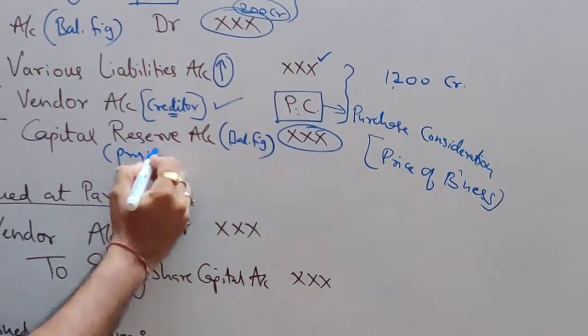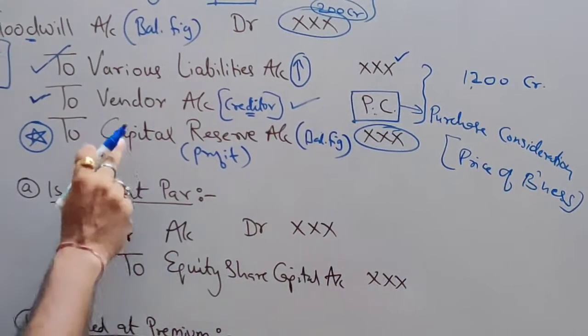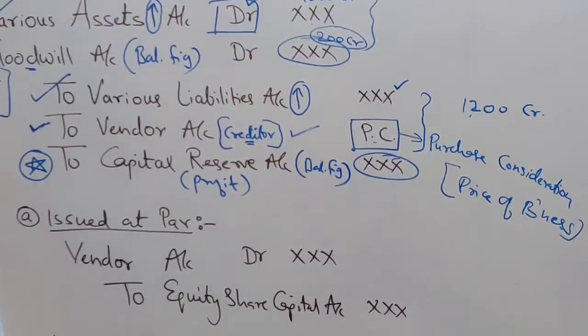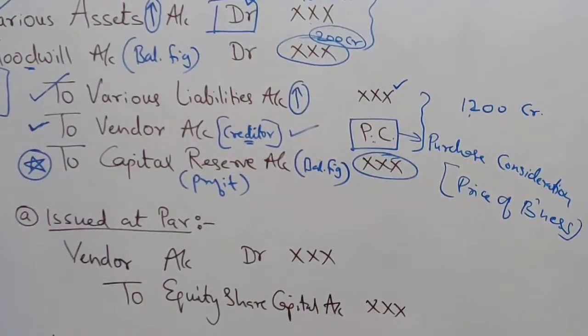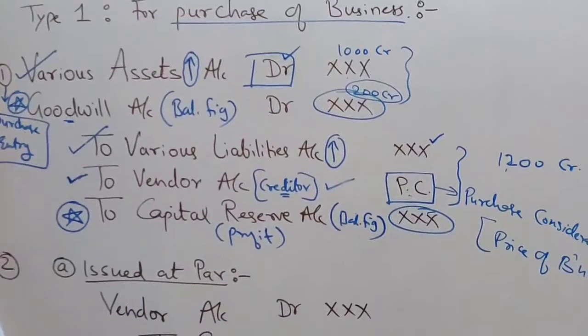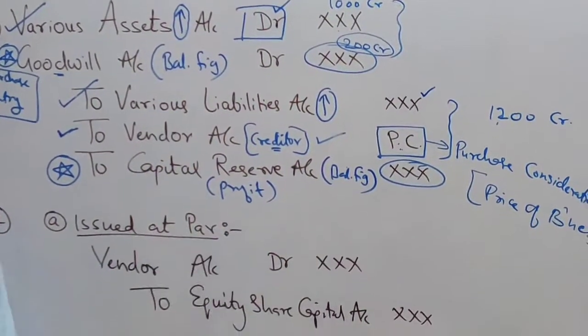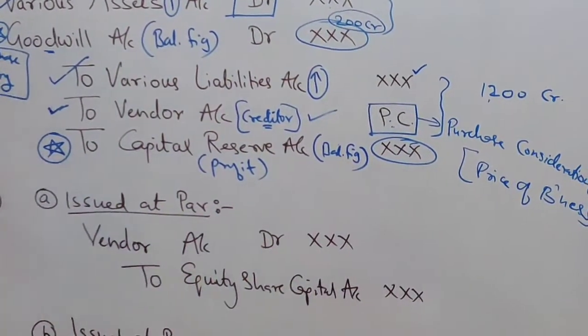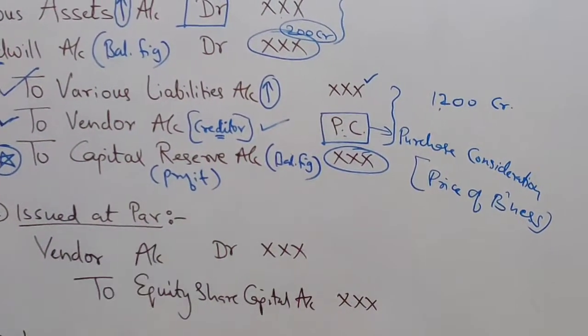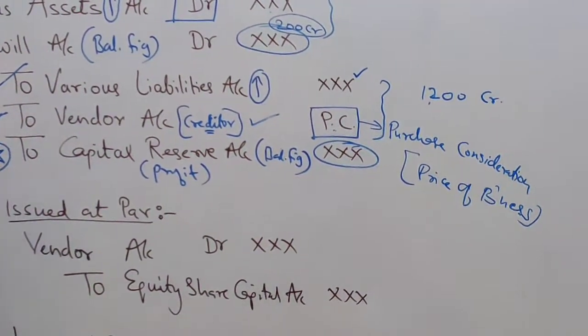And profit, we will put it in which account, students? We are going to put this profit in capital reserve account. Remember, you will put this profit in capital reserve account. So whenever you get a profit for purchasing a business, as per the accounting standard, we put it in capital reserve account. So I have put a star in both the accounts.